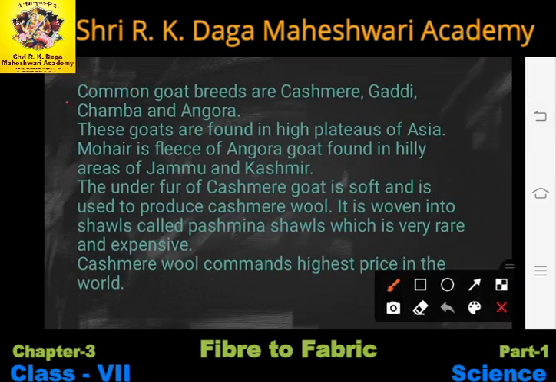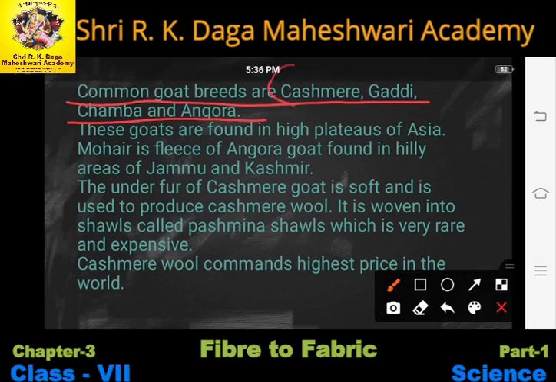Now, what is the specialty of the goats? We are going to study that one by one. Common goat breeds are Kashmiri, Gaddi, Chamba, and Angora. As you have seen, not all the goats have hair on their body, right?